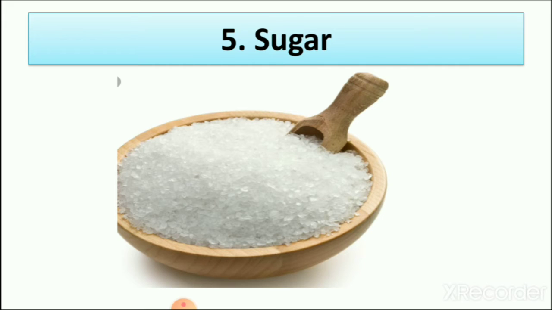Then sugar. Sugar we use to make food sweet. So this sugar we get from a plant. From which plant do we get sugar? Sugarcane.